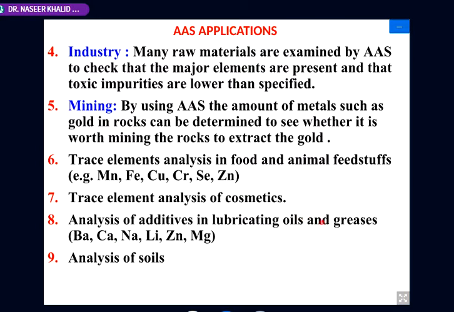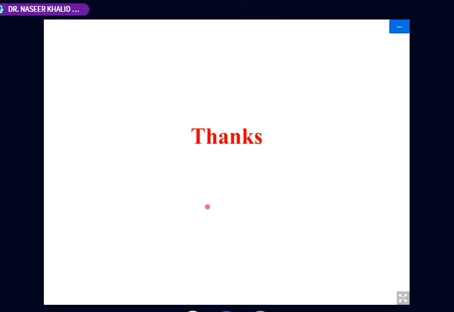Then there is analysis of the additives in lubricating oil and greases. These are barium, calcium, sodium, lithium, zinc, magnesium. They are being used as additives, and then we do the analysis. We can also use this technique for the analysis of soil, for example. So I think that should be the end of this technique. Is there any question up till now?